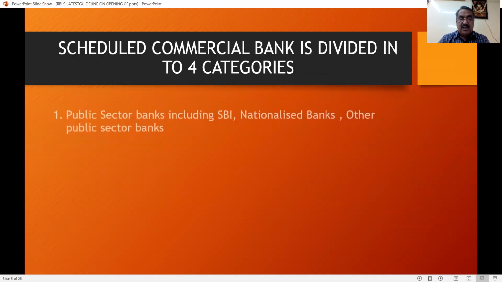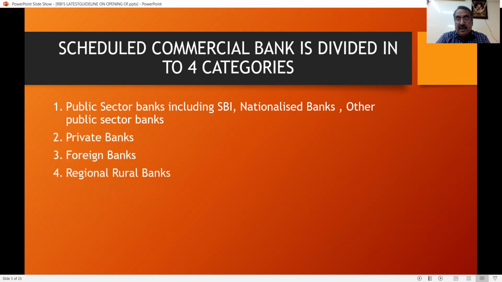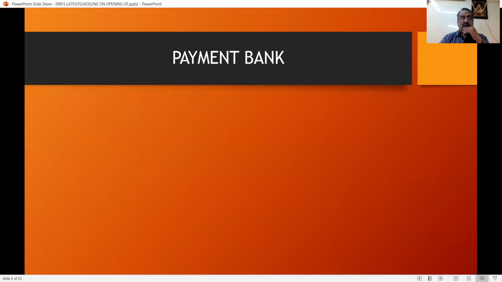Let us see what are the important things covered in the scheduled commercial banks. It is being divided into 4 categories or sections. One is public sector banks, including State Bank of India, nationalized banks, other public sector banks; then private banks, foreign banks, and regional rural banks. You will get a very big list for this. You can go and refer to the RBI site, and you will get the full list.